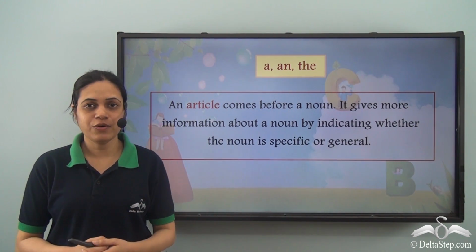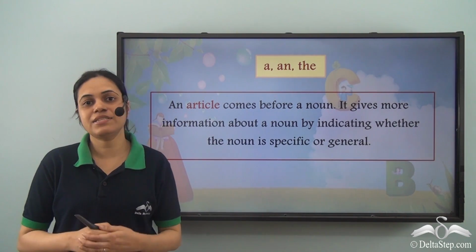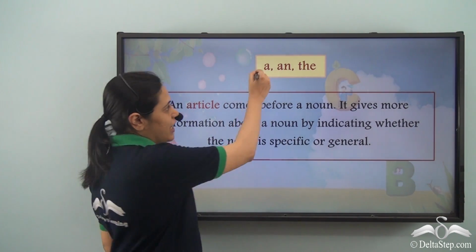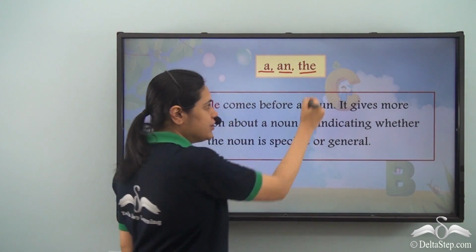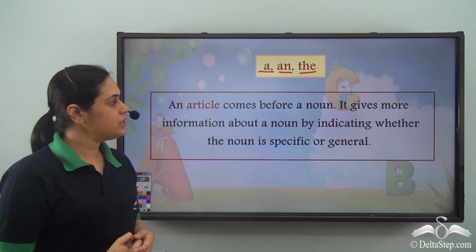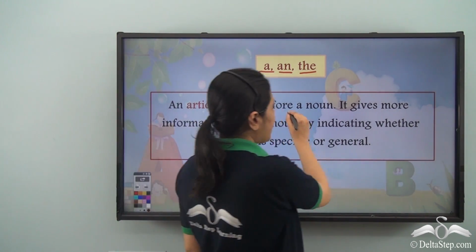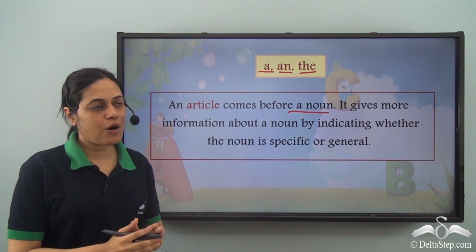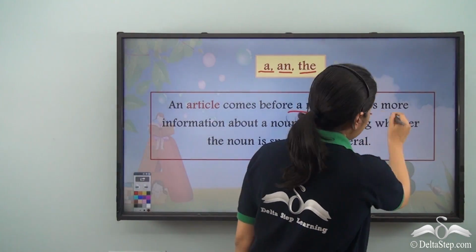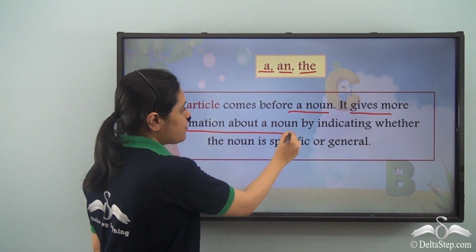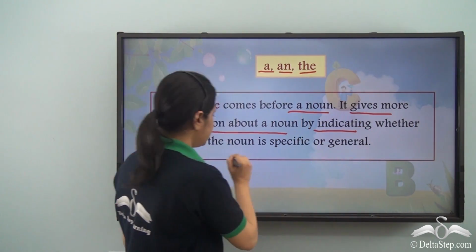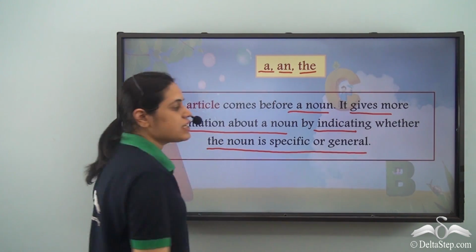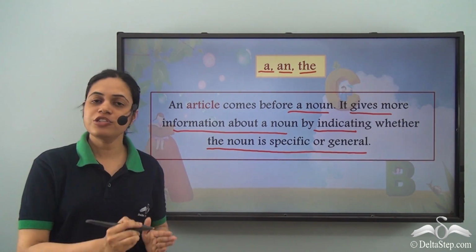Articles. We know that there are three articles in the English language: a, an, the. What are articles? An article comes before a noun, so they come before nouns. It gives more information about a noun by indicating whether the noun is specific or general.